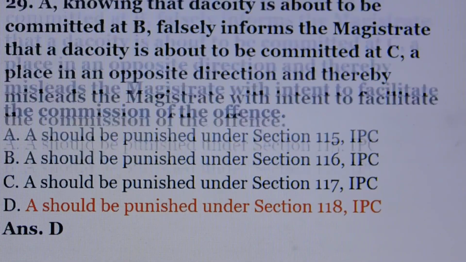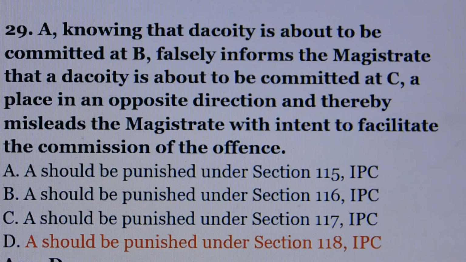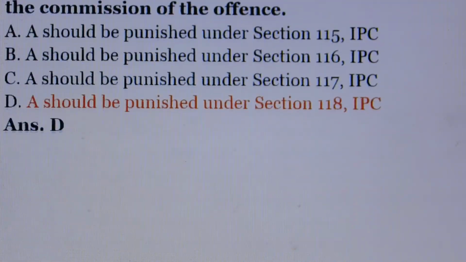Question number 29. A knowing that dacoity is about to be committed at B, falsely informed the magistrate that a dacoity is about to be committed at C, a place in an opposite direction, and thereby misled the magistrate with intent to facilitate the commission of the offence. Answer is option number D. A should be punished under section 118 of IPC.